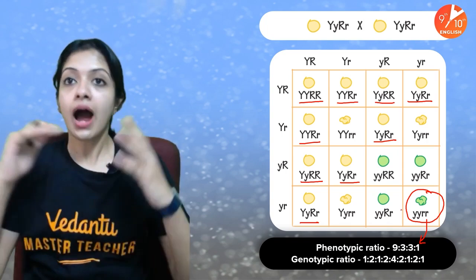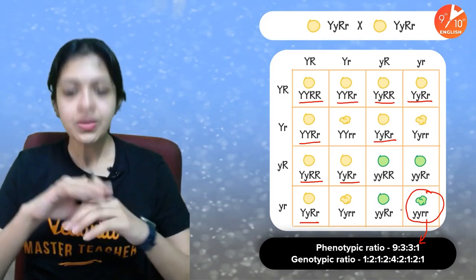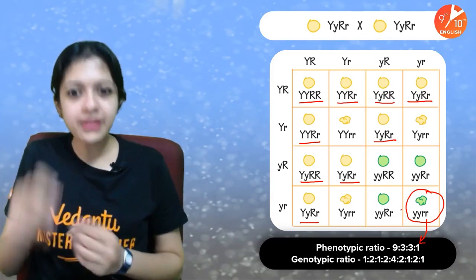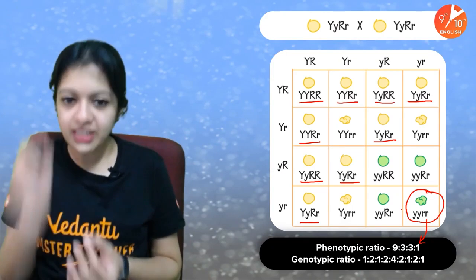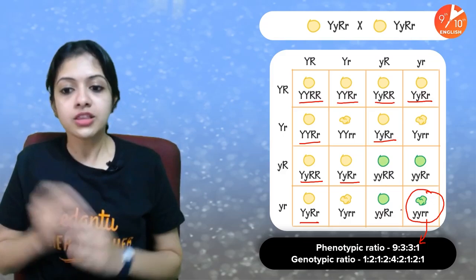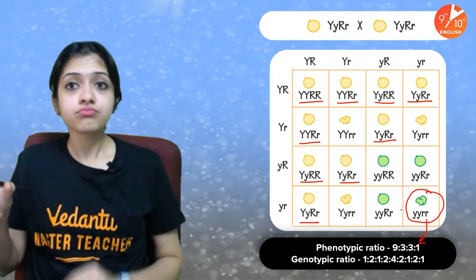There were perhaps hundreds of babies that resulted in this one particular cross. But among the 100 different babies, Mendel counted each of them. Mendel noted the phenotype of each of them and took the ratio of them, which is 9 is to 3 is to 3 is to 1. Okay, the ratio between yellow round, yellow wrinkled, green round, and green wrinkled.